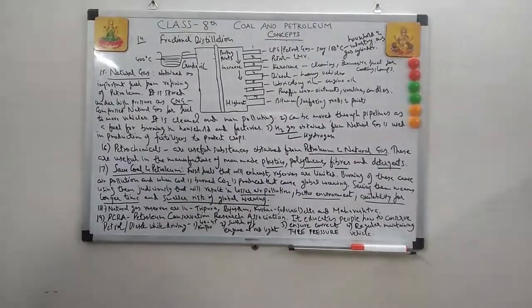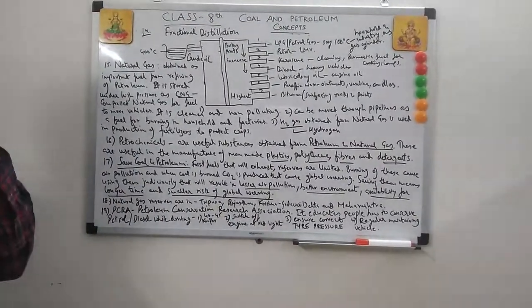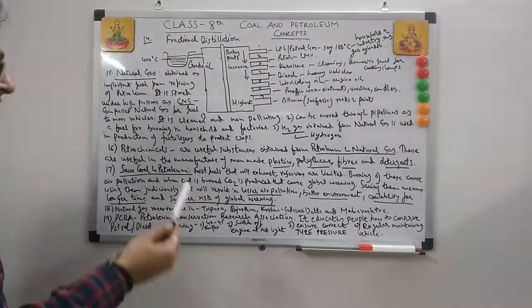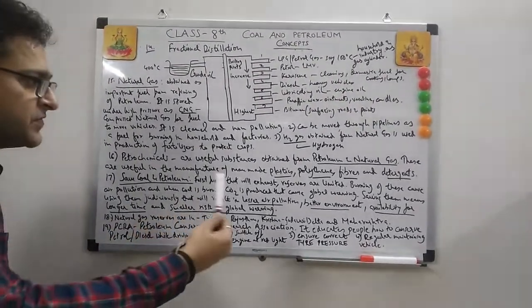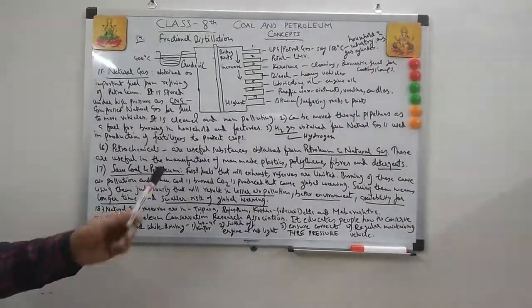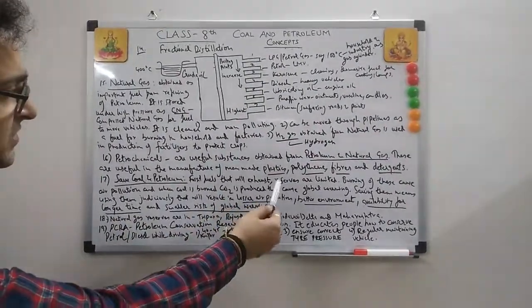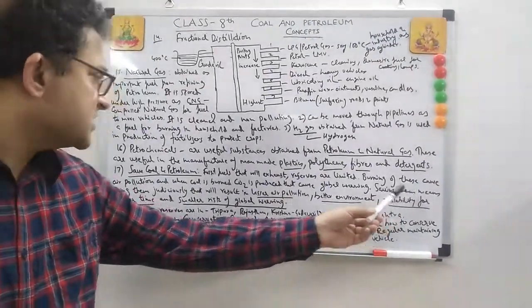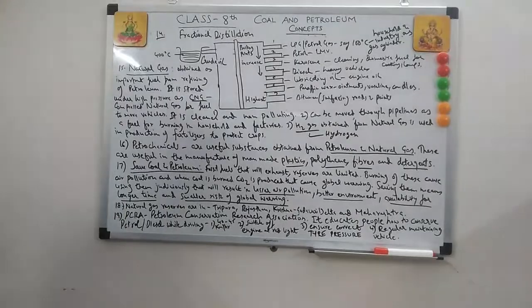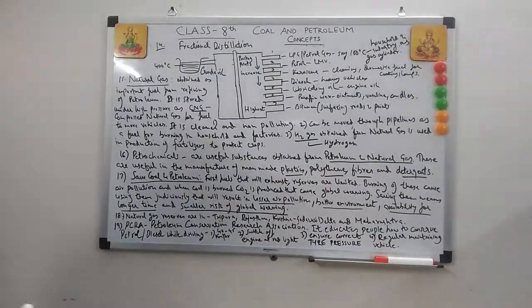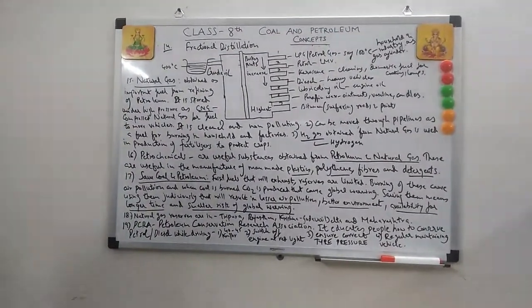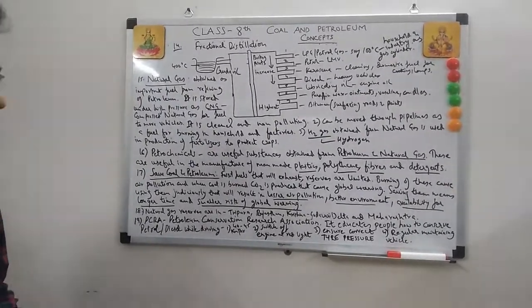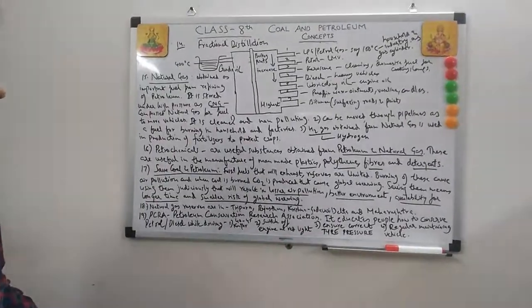Okay. Now save coal and petroleum. Very important. See, these are fossil fuels. They are exhaustible. They have a very limited time frame. They might exhaust in the next 50 years. So what this says is that fossil fuels will exhaust, reserves are limited. Burning of these causes air pollution, you're aware of this. The transport vehicles we use release sulfur dioxide and many other pollutants. So they basically lead to air pollution.